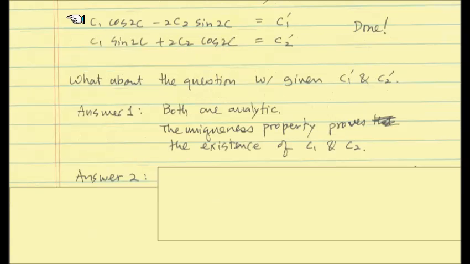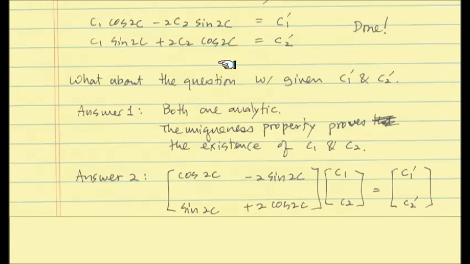Now if you look at this equation, the question is, given C1 prime and C2 prime, so we know this number, but we don't know C1 and C2. But C is given, that's the base point. So I'm showing you that this can be rearranged as a linear equation, and this is the matrix form of this linear equation. C is given, so these are the coefficients of C1 and C2. Those are the unknowns we're calculating. So it can be written in this matrix form, and these numbers are given.